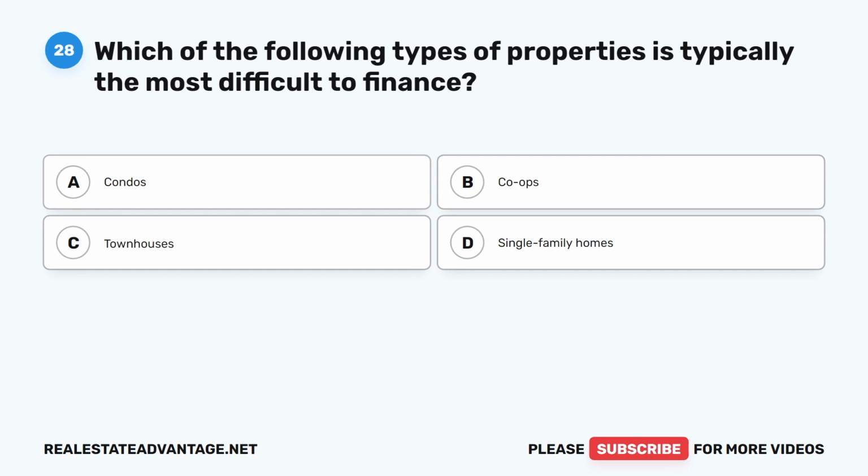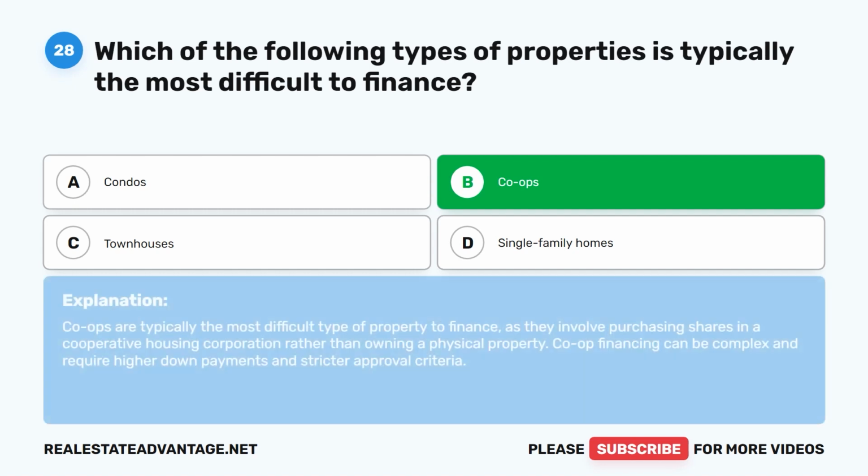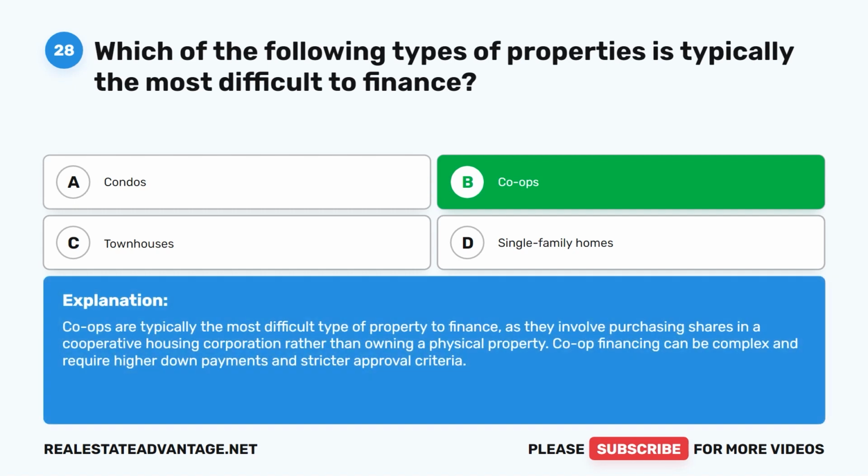Question 28. Which of the following types of properties is typically the most difficult to finance? A. Condos. B. Co-ops. C. Townhouses. D. Single-family homes. The correct answer is B. Co-ops. Co-ops are typically the most difficult type of property to finance, as they involve purchasing shares in a cooperative housing corporation rather than owning a physical property. Co-op financing can be complex and require higher down payments and stricter approval criteria.